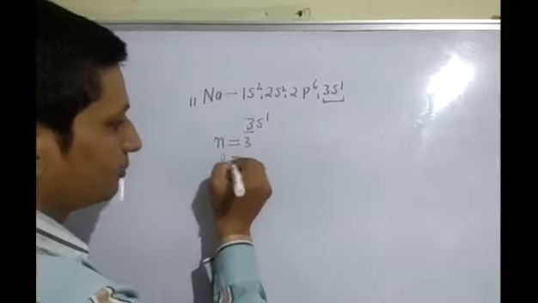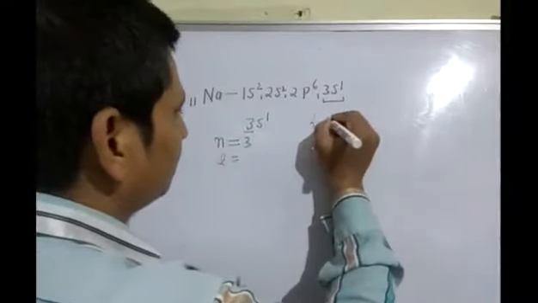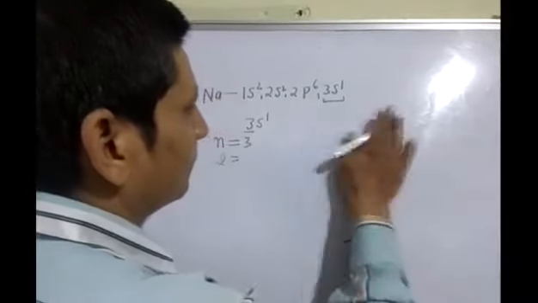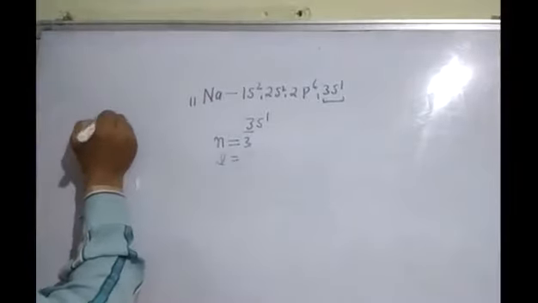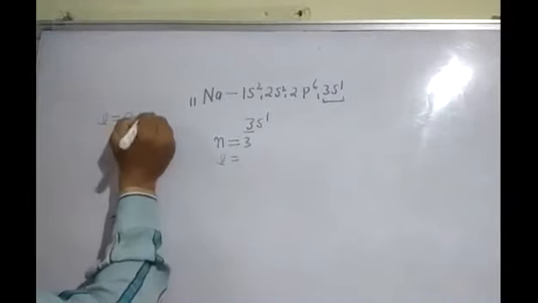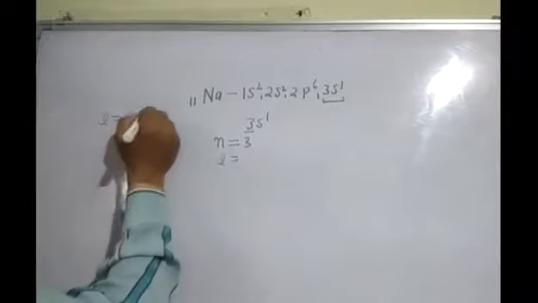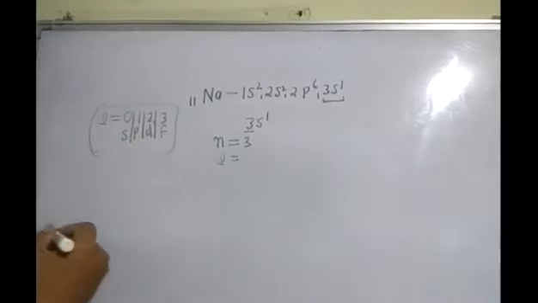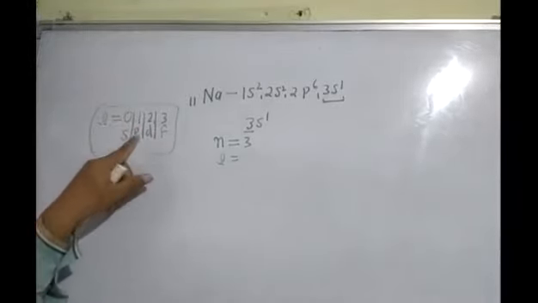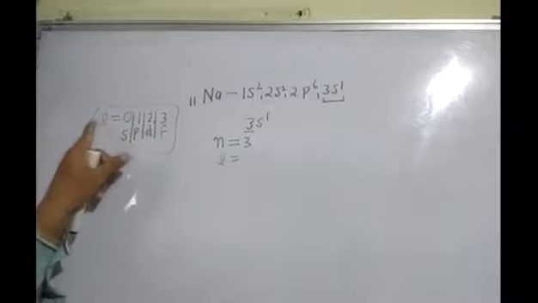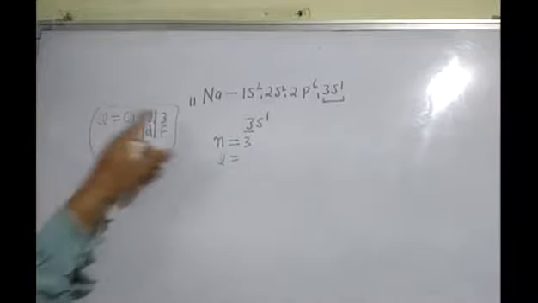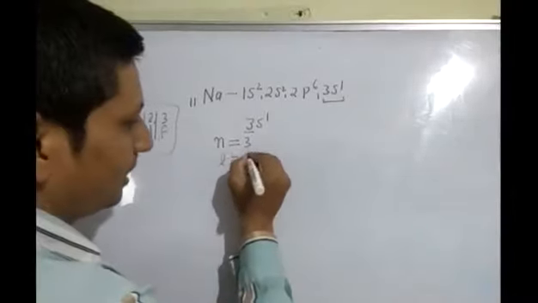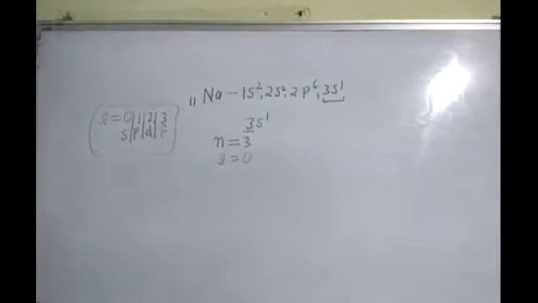After this, L. You have to learn the values of L: 0, 1, 2, 3 for S, P, D, F. For the S subcell, L is equal to 0. For the P subcell, L is equal to 1. For the D subcell, L is equal to 2. For the F subcell, L is equal to 3. Here S is given, so L is 0.